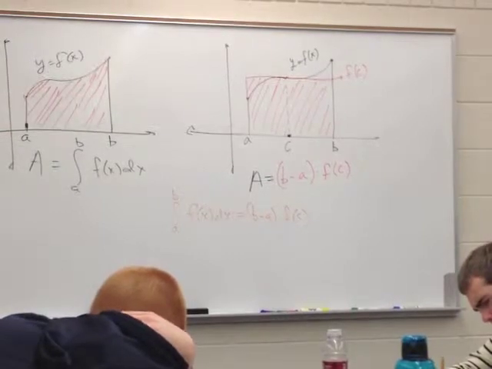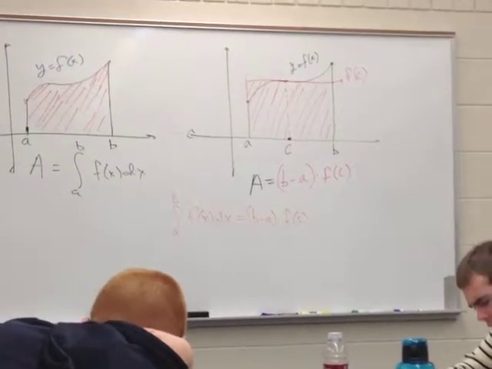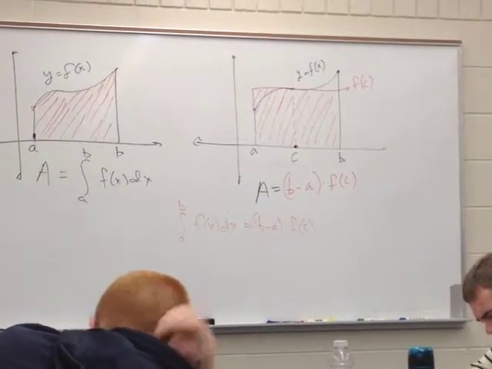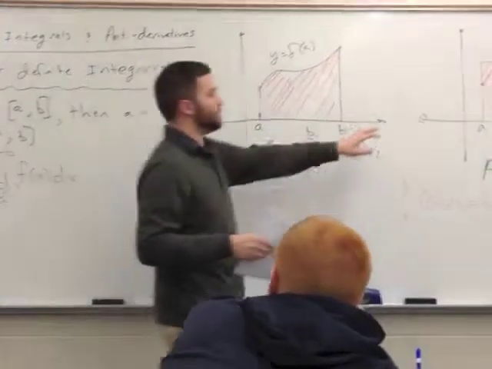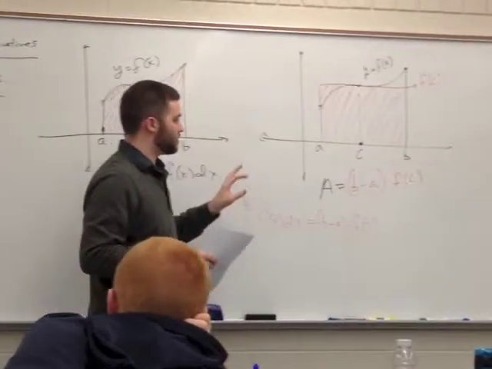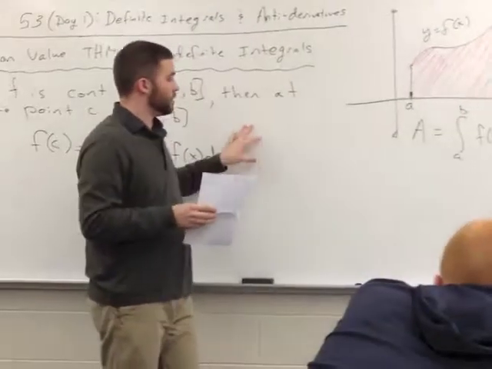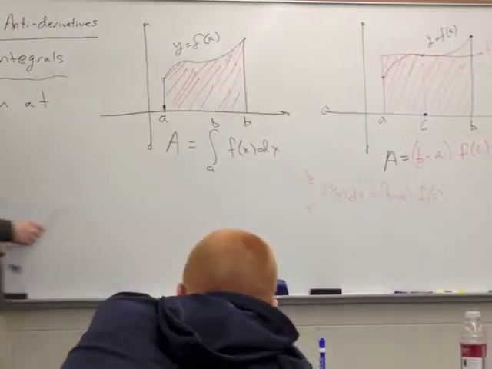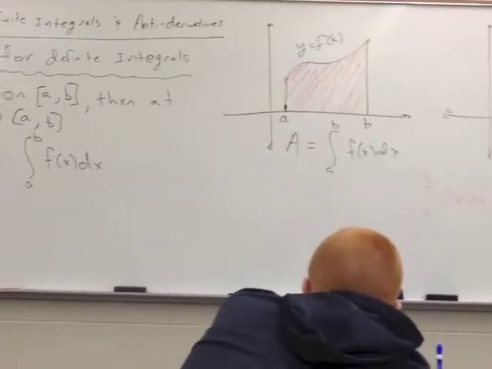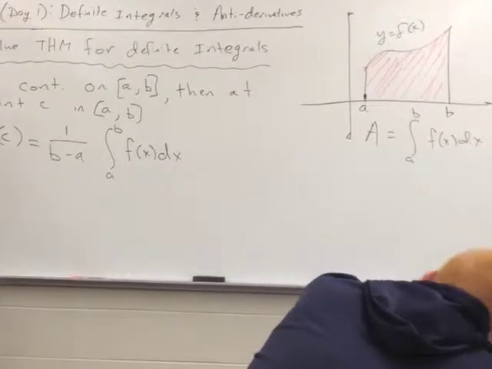You okay there? Agree with me? So really we're proving the theorem here. We know that this c exists by the mean value theorem. How can I make this look like my theorem? What kind of algebraic manipulation could I do here?